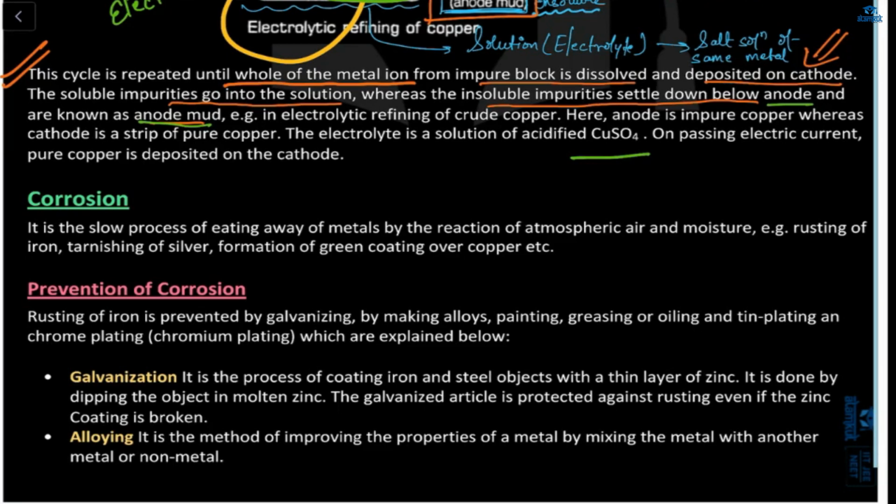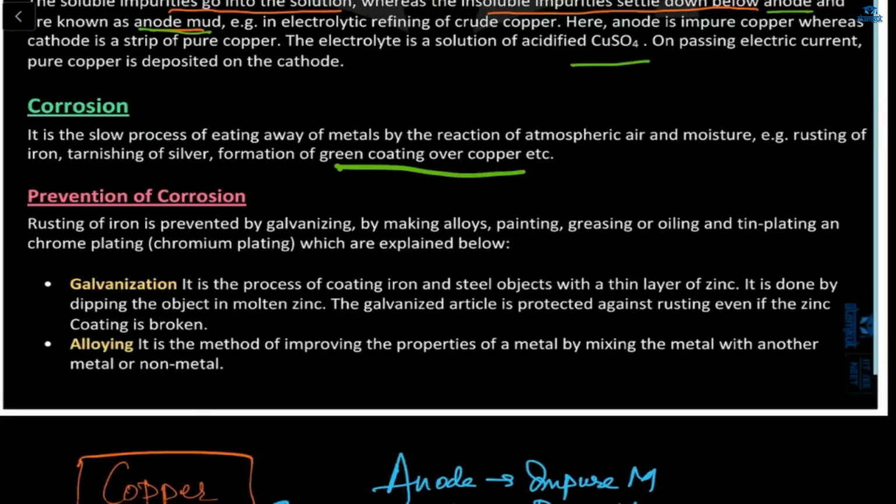It's a slow process of eating away of your metals, isn't it, with the reaction of what? Reaction of the moisture which is present in the environment. Example: rusting of iron, tarnishing of silver, and formation of a green coating over copper. A green coating forms on the copper, and if we talk about iron, there will be a brown coating. Correct?